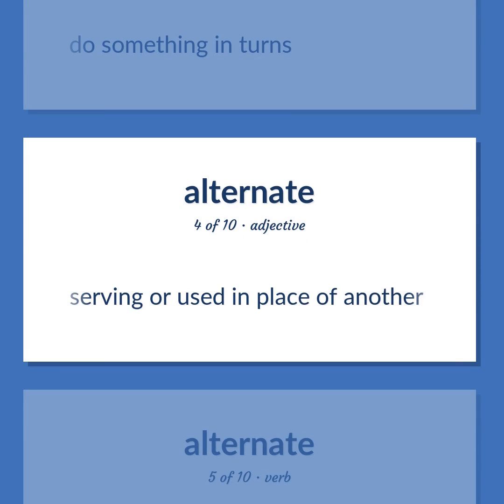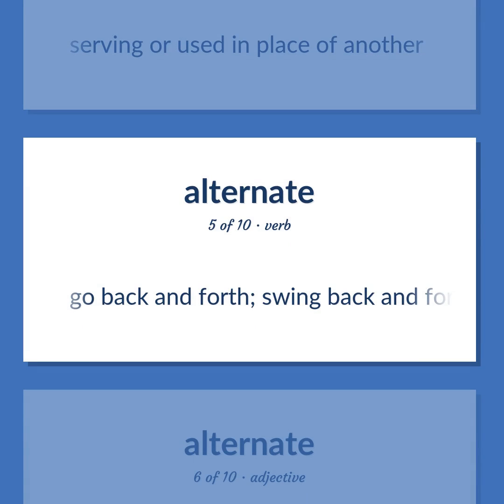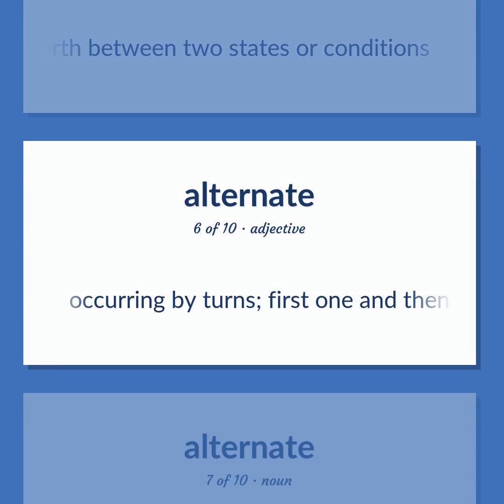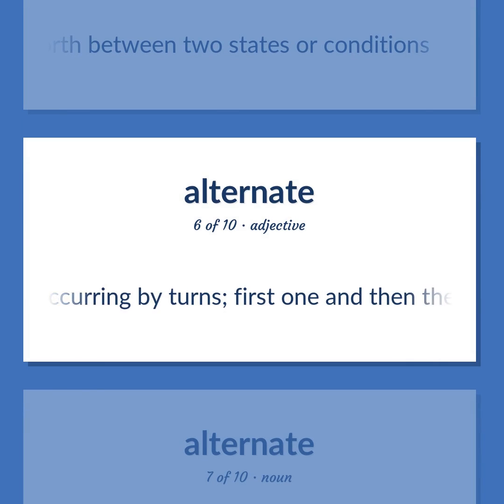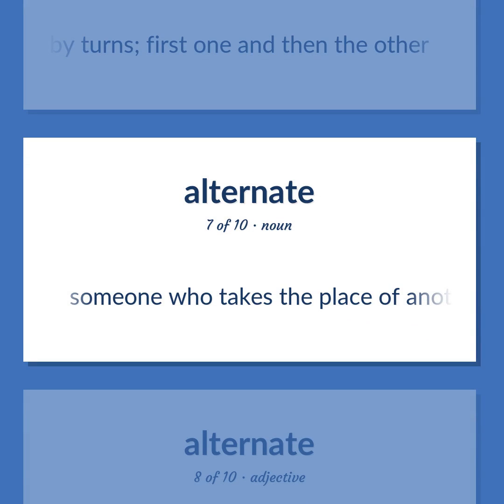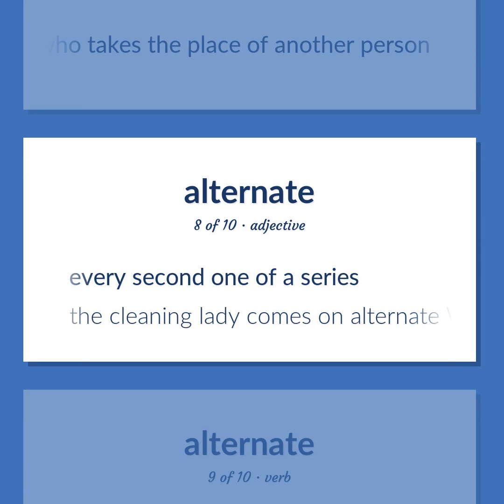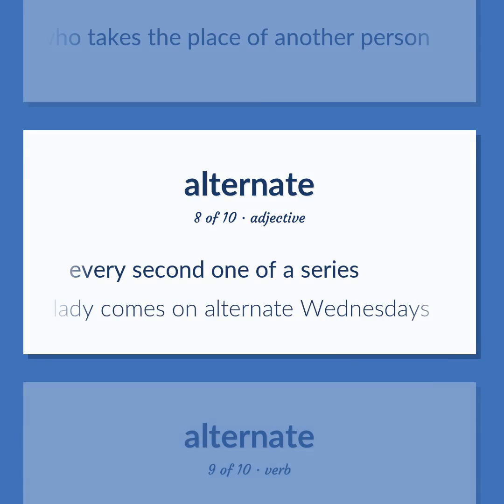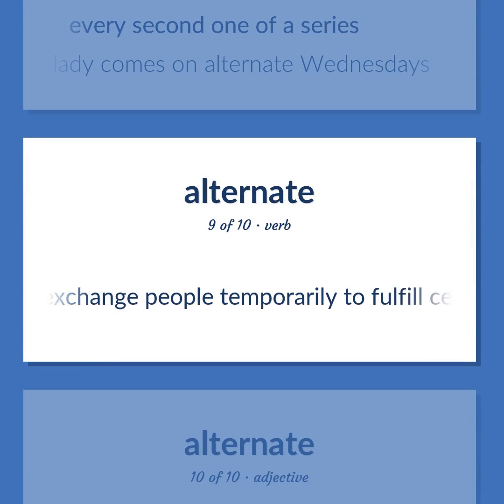Serving or used in place of another. Go back and forth. Swing back and forth between two states or conditions. Occurring by turns, first one and then the other. Someone who takes the place of another person. Every second one of a series. The cleaning lady comes on alternate Wednesdays.